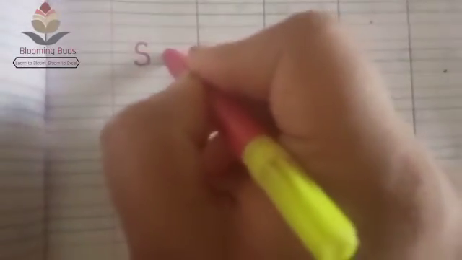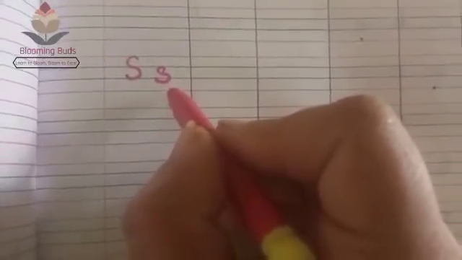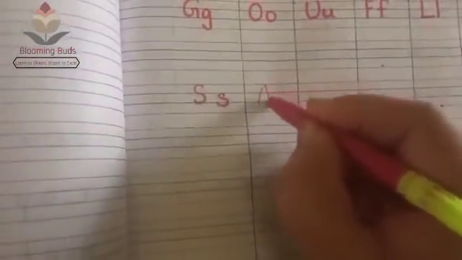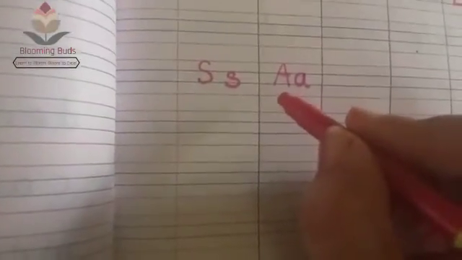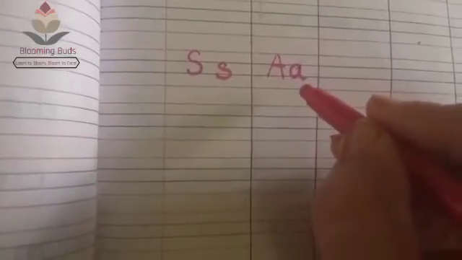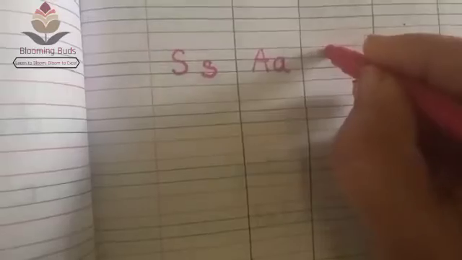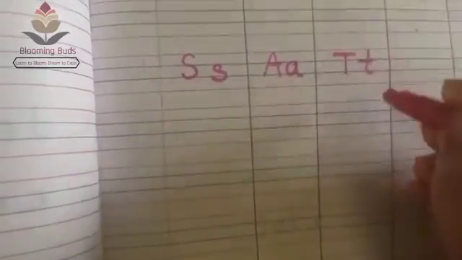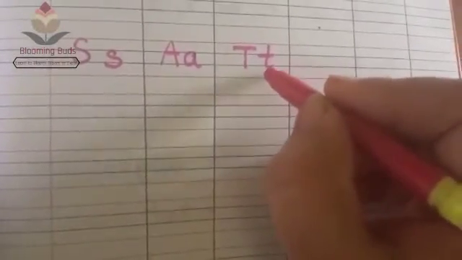Capital S and small s. Name of the letter is S and sound of the letter is S. Next, capital A and small a. Name of the letter is A and sound of the letter is A. Next, capital T, small t. Name of the letter is T. Sound of the letter is T.